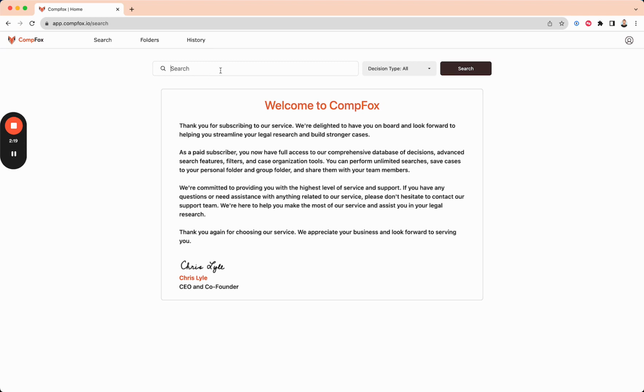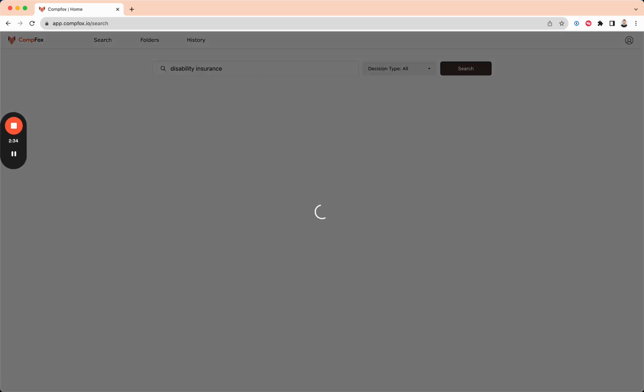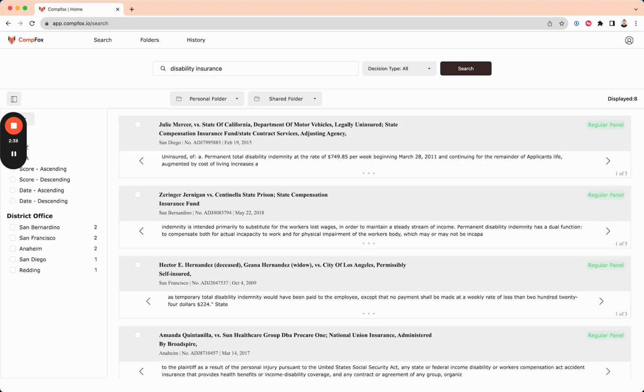So let's dive right into it. I'm going to type a brief query here. Disability insurance is an easy one to bring up. So I'm going to type in this keyword and search the database for any cases related to disability insurance. Now keep in mind the searching query is based off of our AI engine, so you can ask it questions as well.